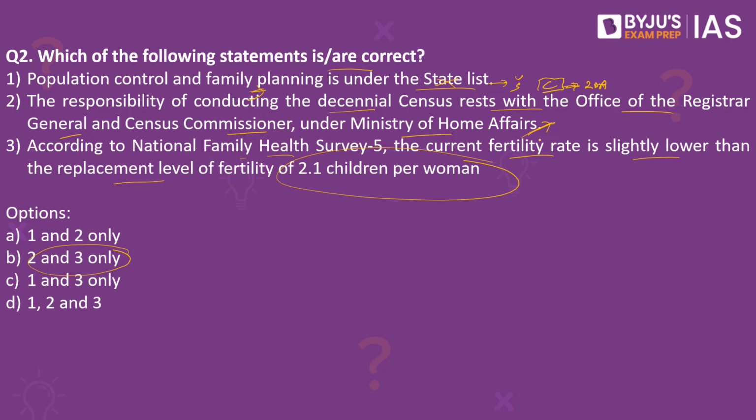When we look into the third statement, according to National Family Health Survey 5, the current fertility rate is slightly lower than the replacement level of fertility of 2.1 children per woman. This statement once again is right. The current fertility rate is about 2, which is far less than what we had seen 4 to 5 years back. The total fertility rate has declined from 2.2 children per woman in 2015-16 to about 2 children per woman in 2019-20. So the third statement is also right, and the answer to this would be 2 and 3.